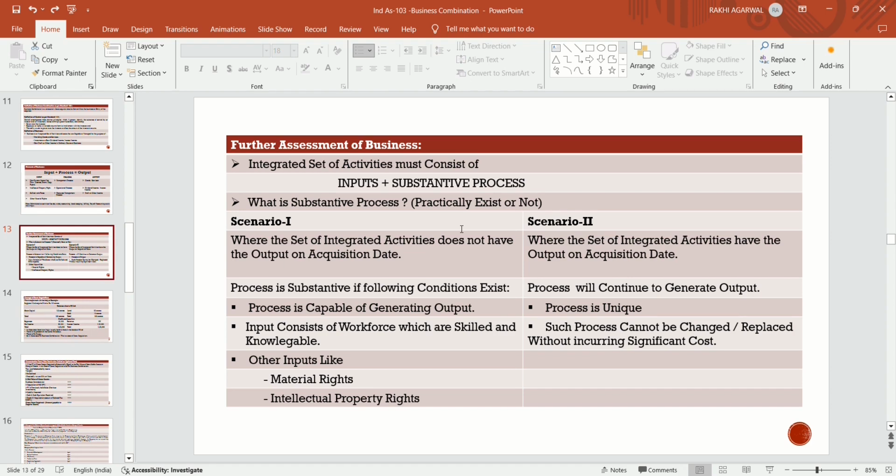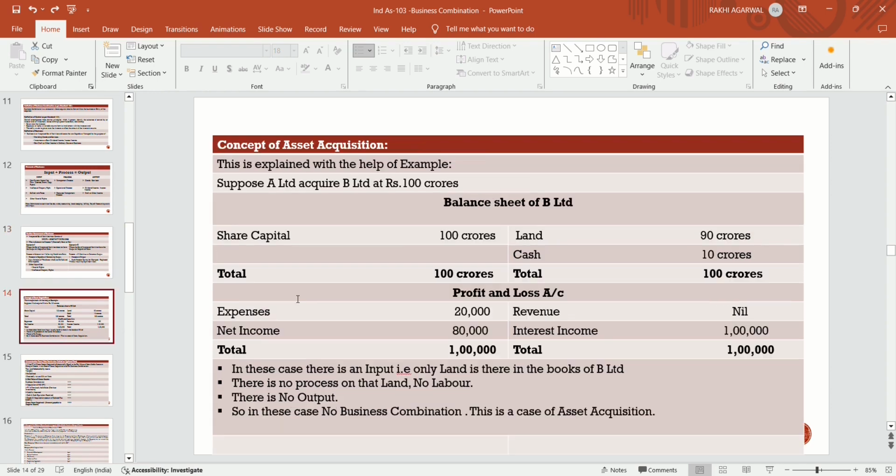So in this case, there is an output on the acquisition date, and the process will continue to generate output. And the process is unique. Such process cannot be changed or replaced without incurring significant cost.